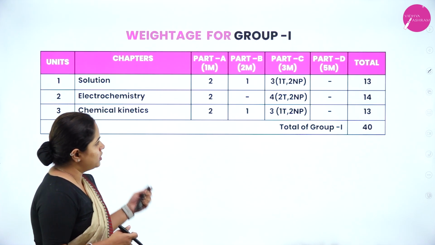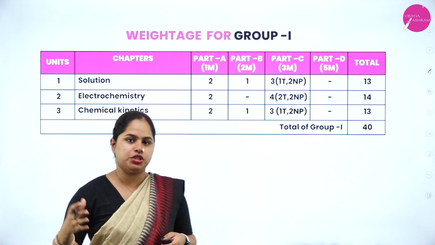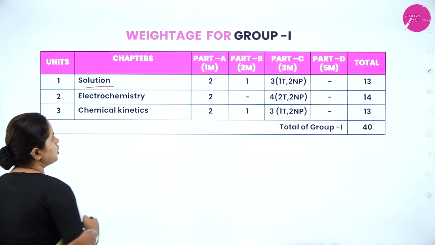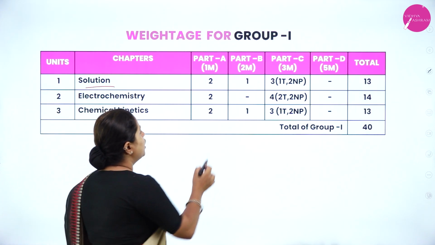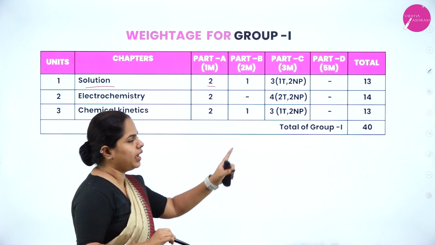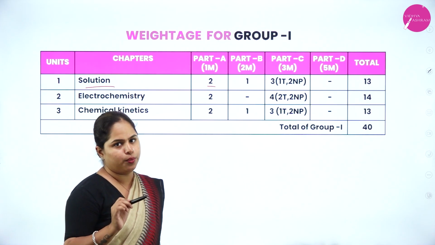Now we are going to discuss in each chapter which mark questions you are going to get. Let's see. In solution, the first chapter, you will get 2 1-mark questions. You can see here parts A, B, C and D are given. In part C itself, I have mentioned the numerical problems.